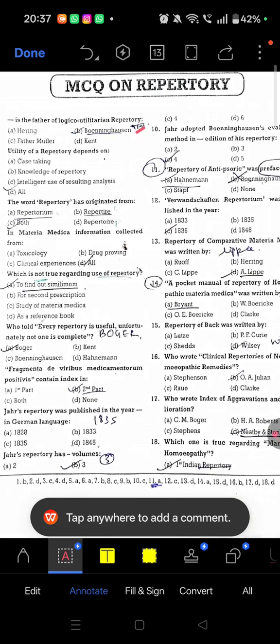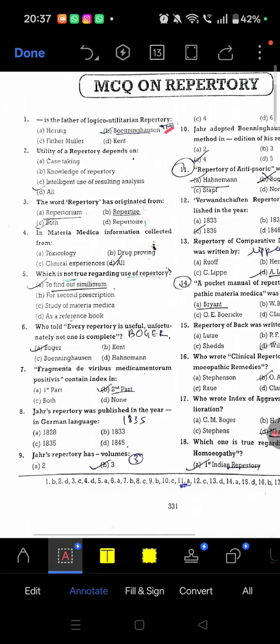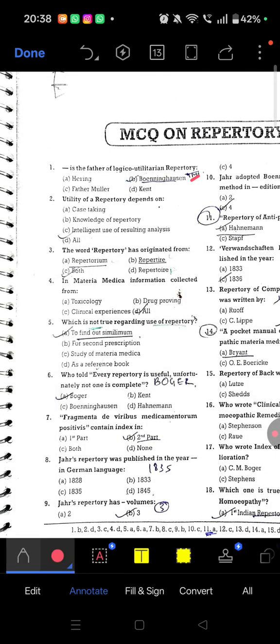First question: who is the father of logico-utilitarian repertory? The right answer is Bonninghausen. Bonninghausen is the father of logico-utilitarian repertory.